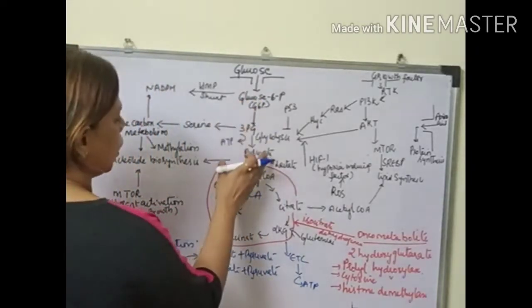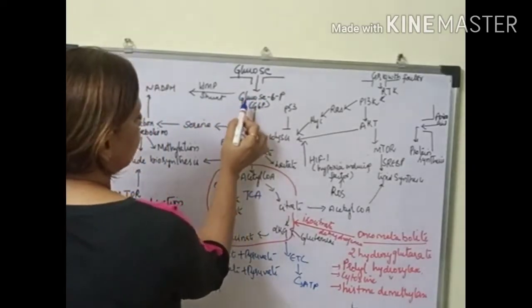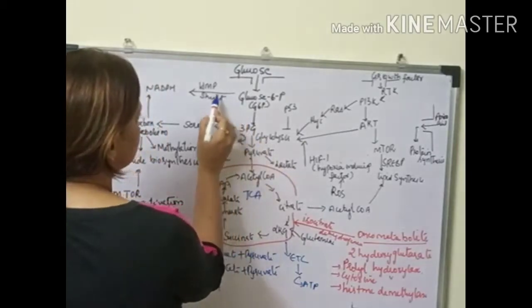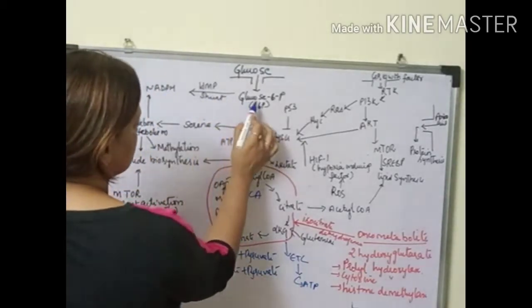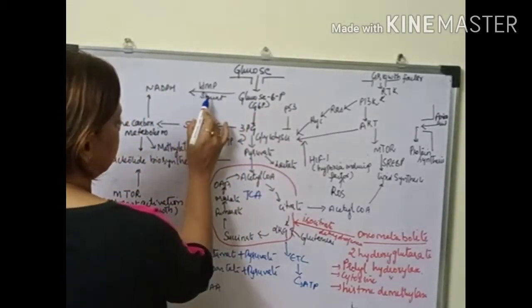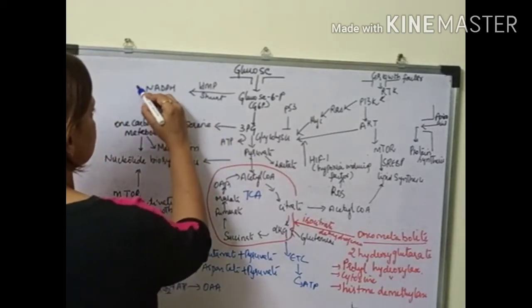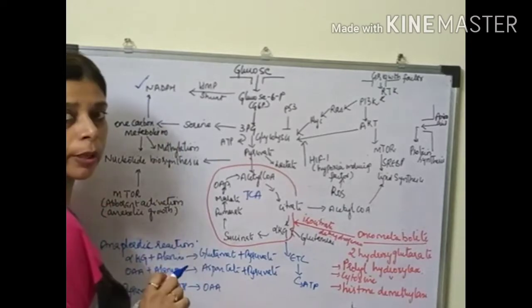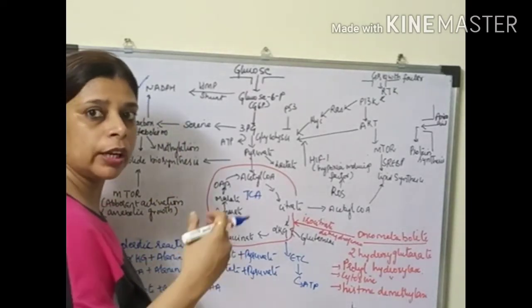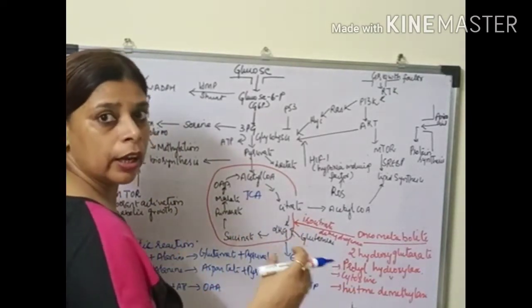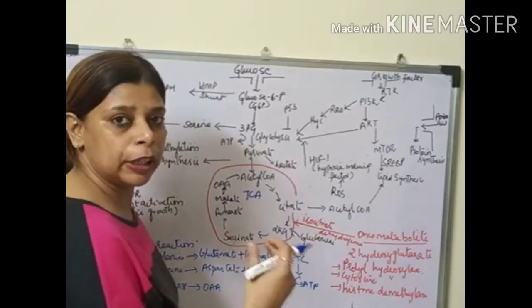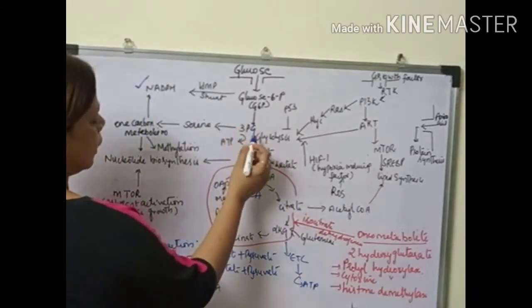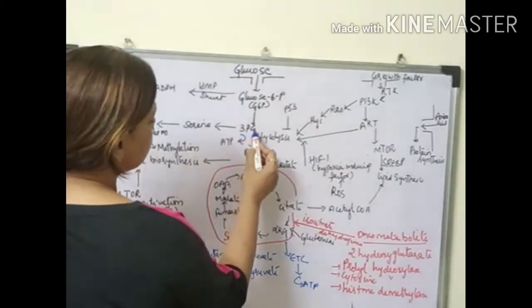Now during this process, some of the metabolites enter into other pathways. Glucose 6-phosphate enters into the HMP shunt, which is the source of reducing equivalent NADPH. This acts as a reducing equivalent in further metabolic reactions. The second one is 3-phosphoglycerate.